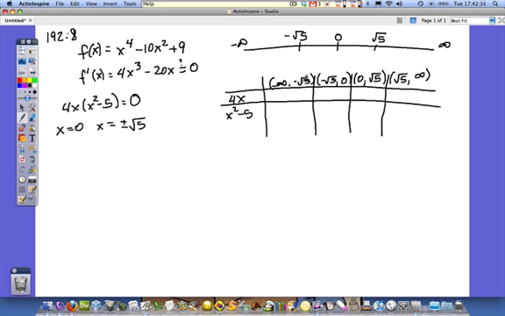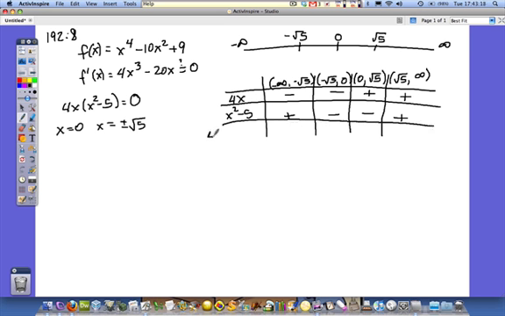If x is between negative infinity and negative square root of 5, 4 times x has to be negative. Put a negative there, and a positive there, and a positive there. And if you don't believe me, or if I went too fast in there, just stop the video and think about it. Or just take a number in this range and plug it in and see what sign you get. If I take a number between negative infinity and negative square root of 5 and plug it into the second factor, the x squared will always give me a number greater than 5. If I subtract 5 from it, I get a positive number. And so this is how you fill in the second factor.